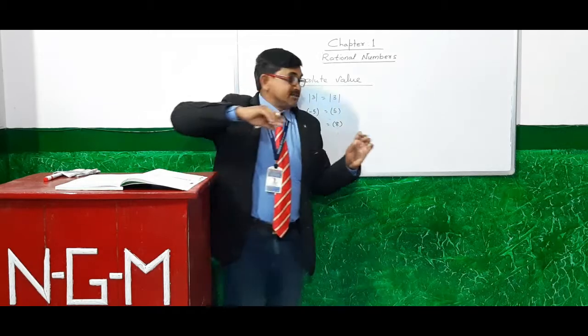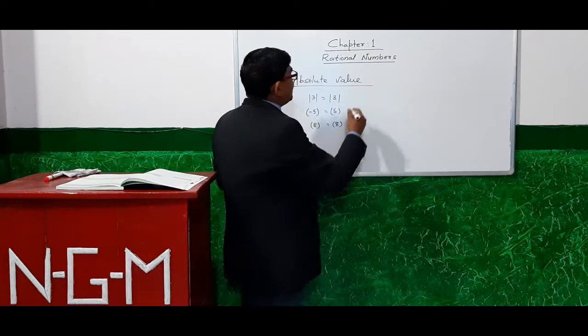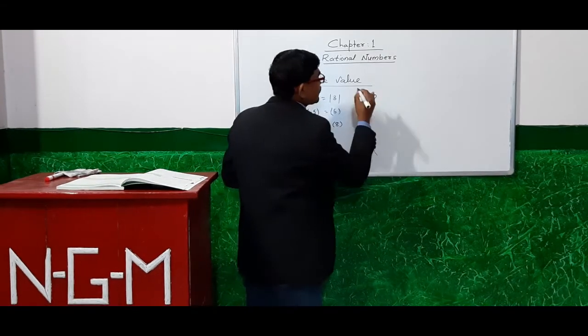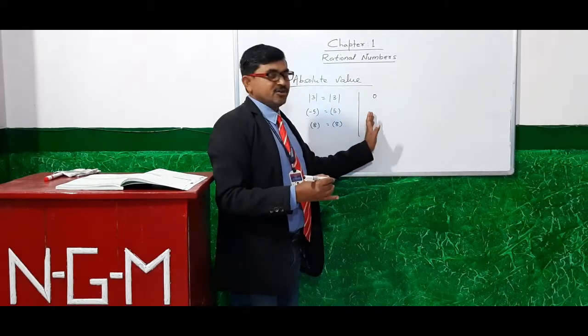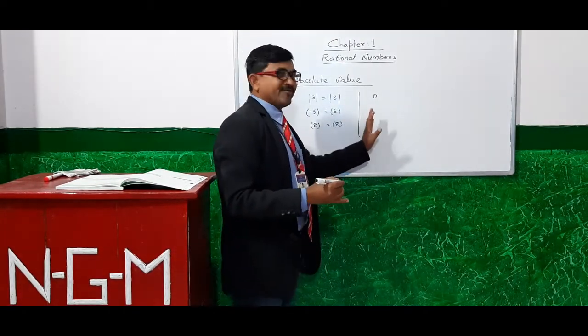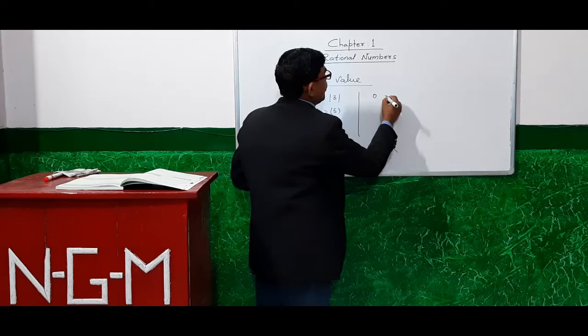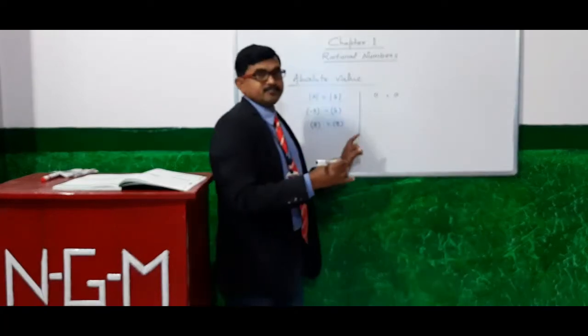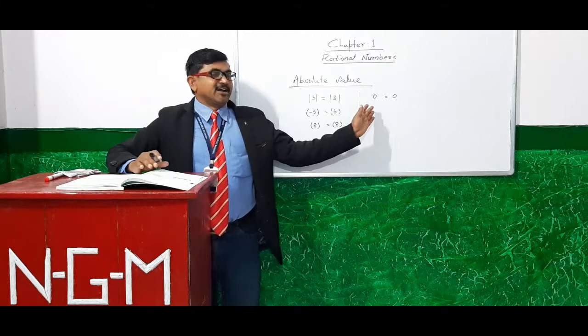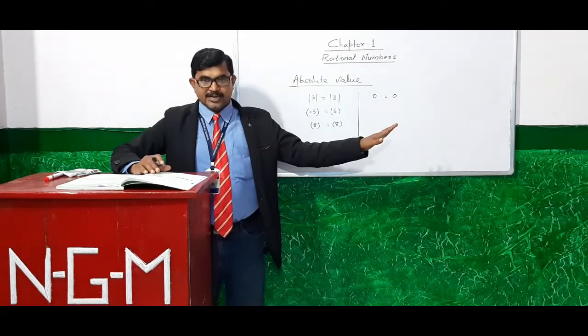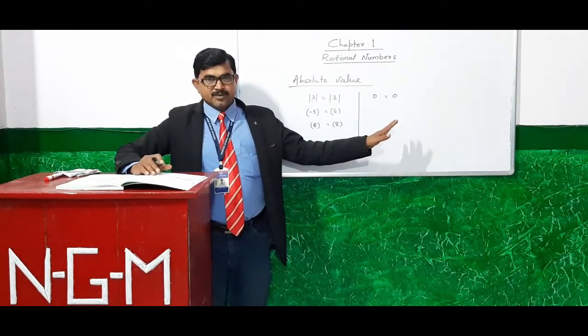Now, what will be the absolute value of 0? So students, the absolute value of 0 is 0. Here is the only number whose absolute value is the same, that is 0.